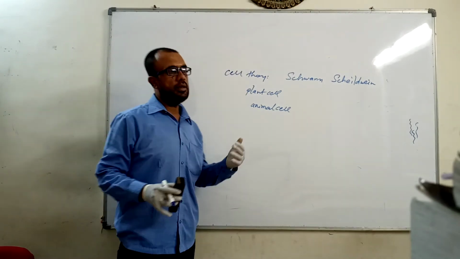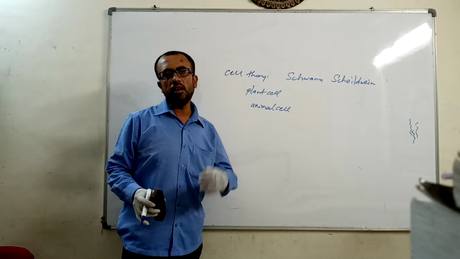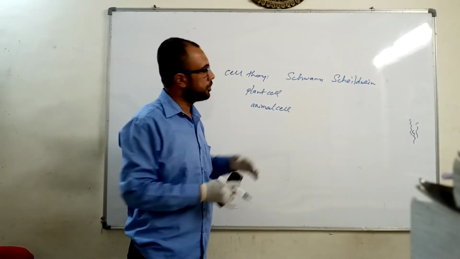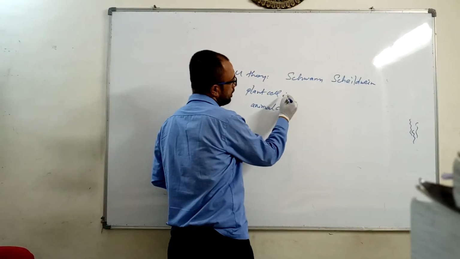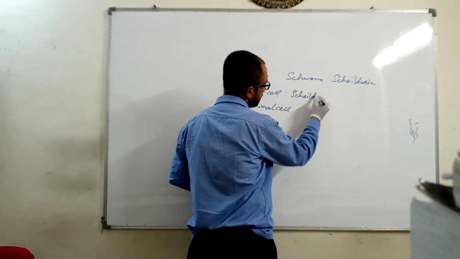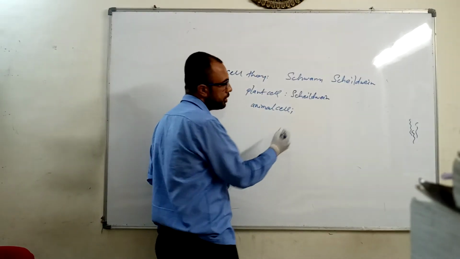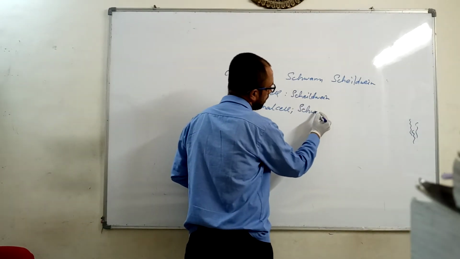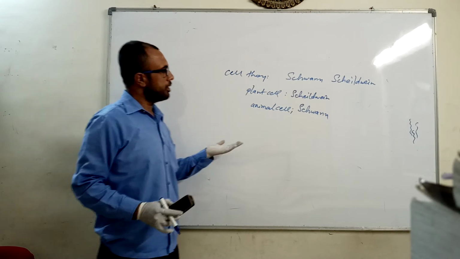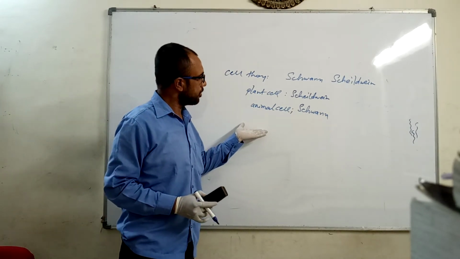Schwann and Schleiden gave us the information that cells are of two types, the plant cell and the animal cell. The study of the plant cell was done by Schleiden, whereas the study of the animal cell was first done by Schwann.